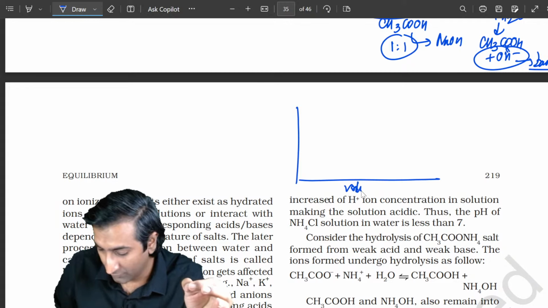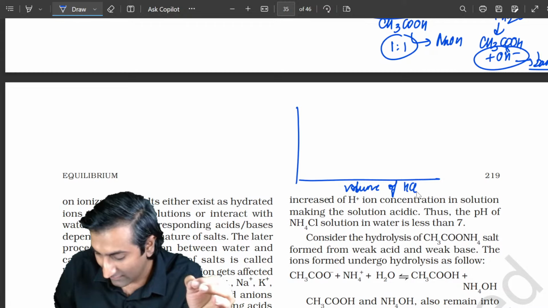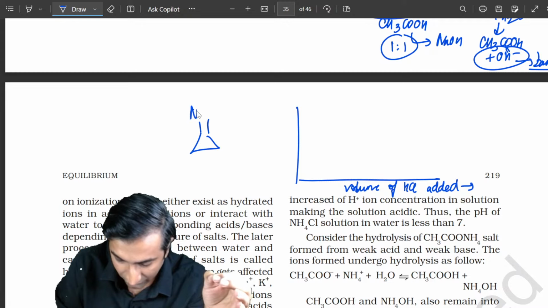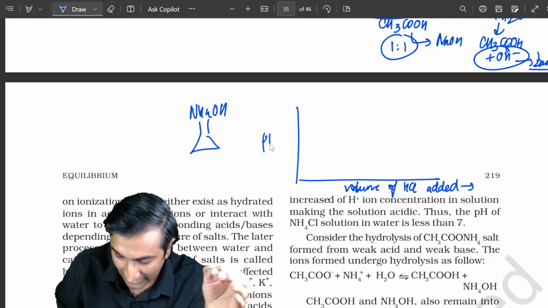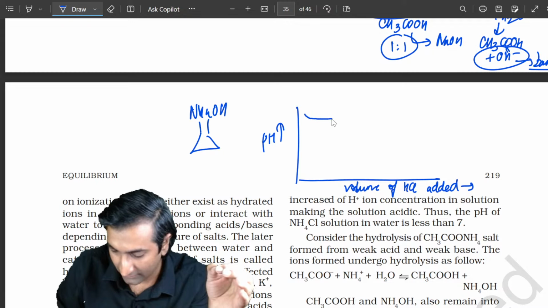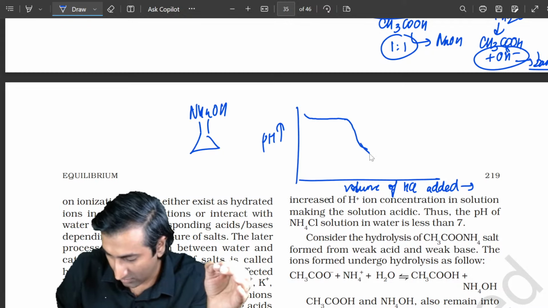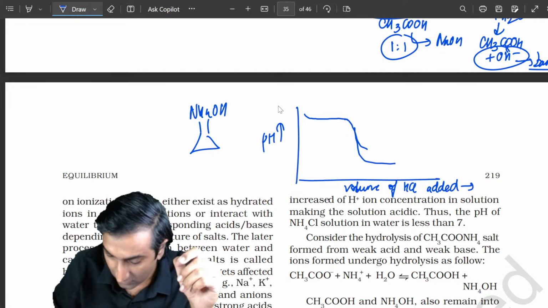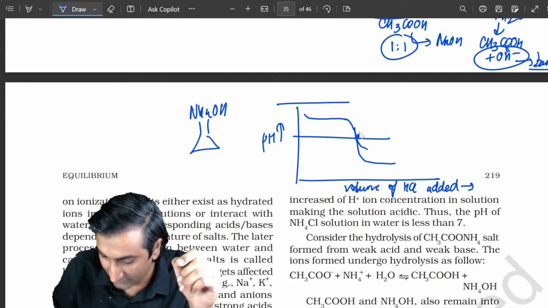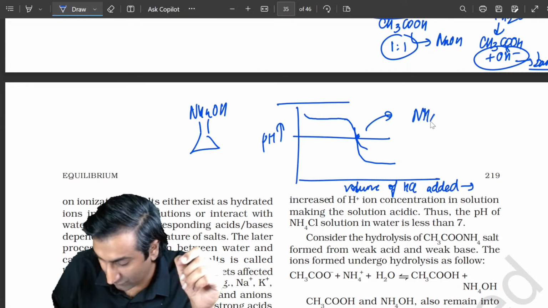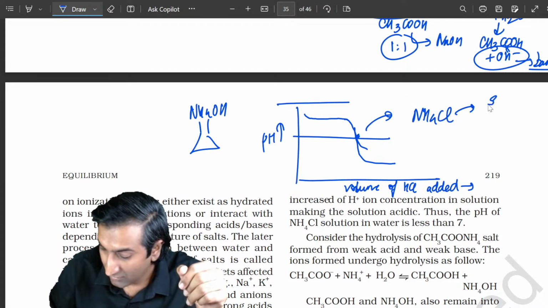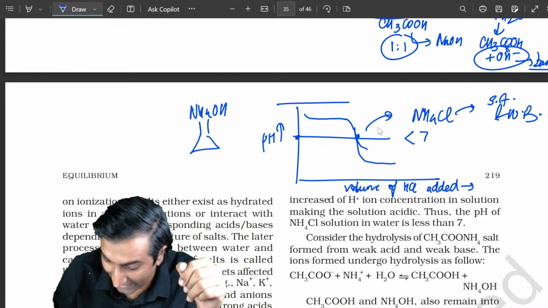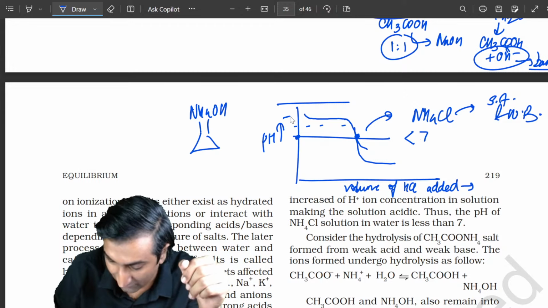Okay, if I take volume of say HCl added on this axis and I have मेरे बीकर में NH4OH, ठीक है, and pH है यहां पे इधर, तो this is going to look something like this. Fall and this, hold on, इसको ठीक से ड्रॉ नहीं किया, ओके, ऐसा कुछ दिखेगा. What do I mean, what is this going to be? This is the point of neutralization, मतलब यहां पे होगा NH4Cl. This is a salt of a strong acid and weak base, मतलब कि this pH is going to be less than 7, end point pH is going to be less than 7 maybe somewhere over here, ठीक है.